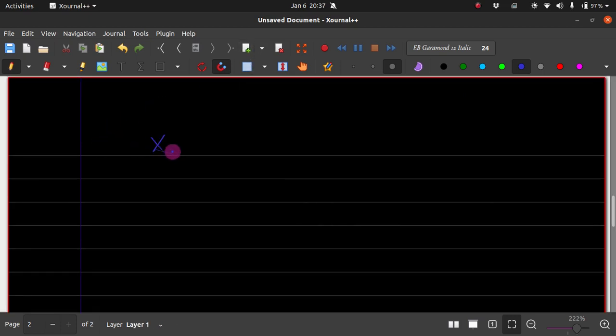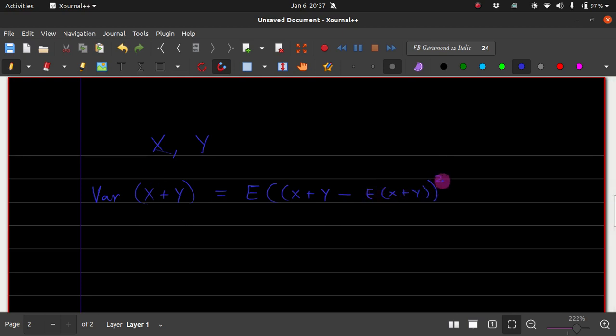Now suppose I have two random variables x and y, as I said. So I could consider the sum of those two. We have already seen the mean of a sum of random variables, so let's talk about variance. The variance of the sum of two random variables is, as we have seen, the expectation of x plus y minus the expectation of the sum of the random variables, and square of it.